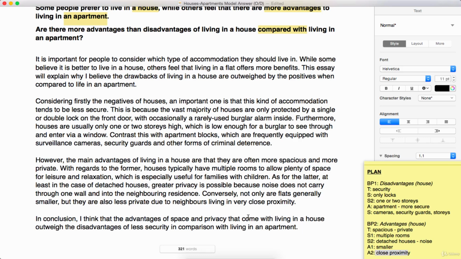The first body paragraph looks at the side that you disagree with, so to speak, and the second body paragraph looks at the side that you agree with, so to speak, and the conclusion summarizes all of those points and restates your opinion. As you can see, the format is pretty much the same, but within the body, you need to remember that everything that you put forward is your own point of view. So make sure that in an opinion discussion task, you do not use language like those who believe. You can simply say just the negatives, the disadvantages, the reasons for or against.